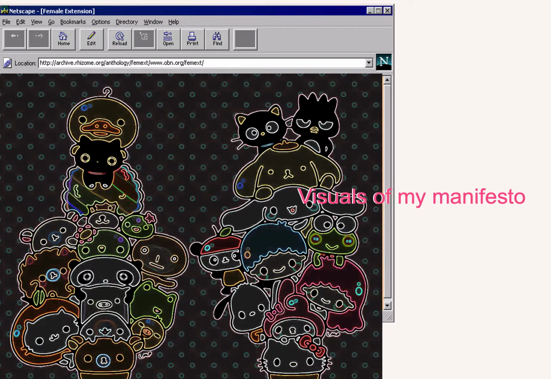The visuals of my manifesto. I want to create a cute Japanese cartoon style of Netart for my manifesto. It will look like a little pet that my audience will feel happiness and peace when they're around this pet. So audience will be able to interact with this doll or cartoon that I'll create as a Netart.